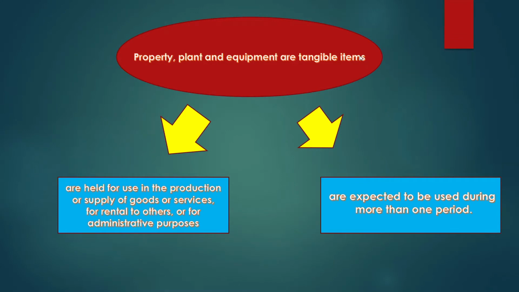Under property, plant and equipment, there is a tangible asset item which is held for use in the production or supply of goods or services, for rental to others, or for administrative purposes. Maksudnya aset ni digunakan untuk pengeluaran atau pembekal yang disewakan kepada orang lain. And aset ni digunakan lebih dari setahun. They are expected to be used during more than one period.